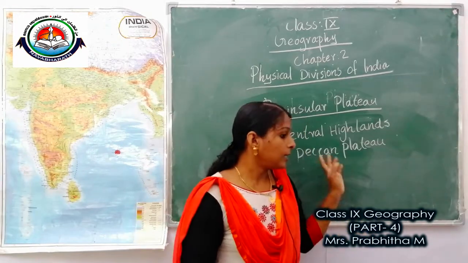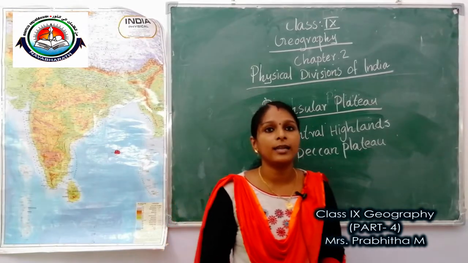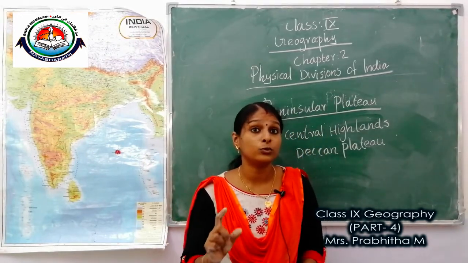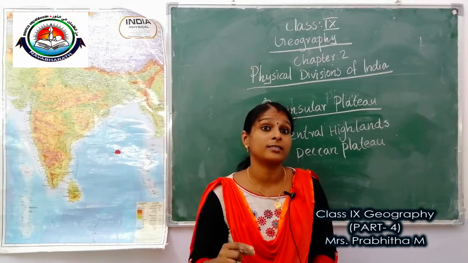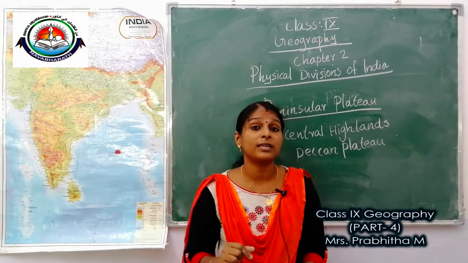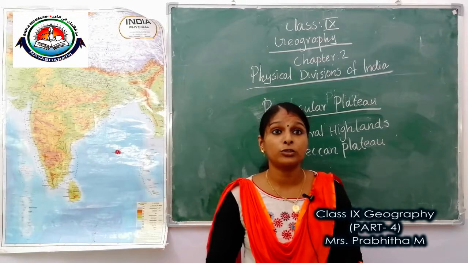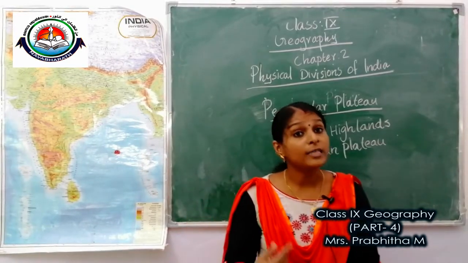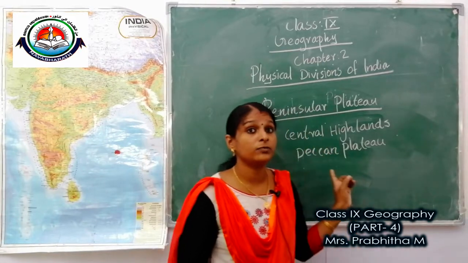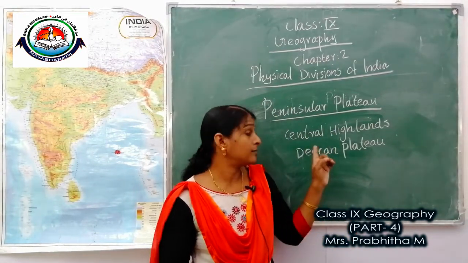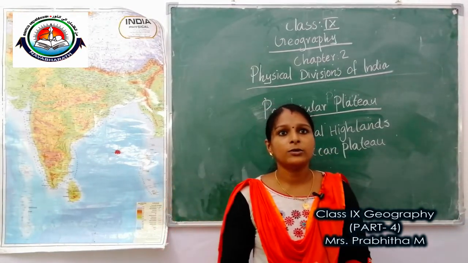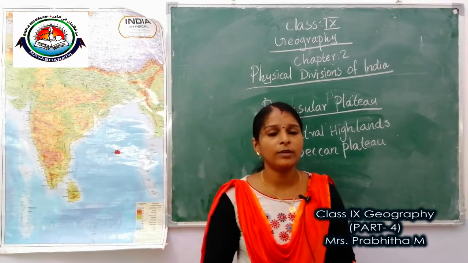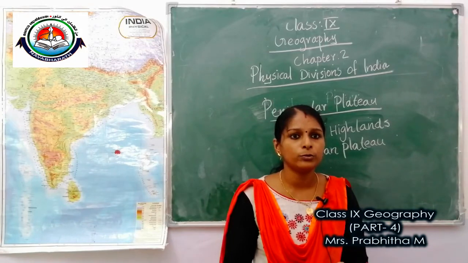Then the eastward extensions of Central Highlands are called Bundelkhand and Baghelkhand. These are the two eastward extensions. Then one more plateau is there, that is Chota Nagpur Plateau, which marks the extension drained by the Damodar River. It is also an eastward extension of the Central Highlands. So I think everybody understood about Central Highlands. Then we can take Deccan Plateau.